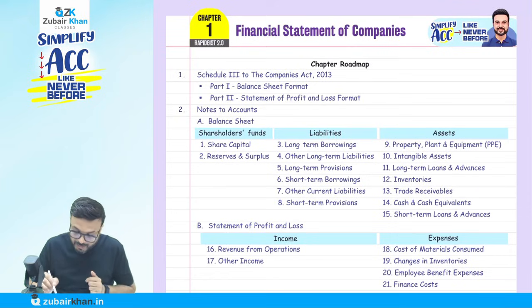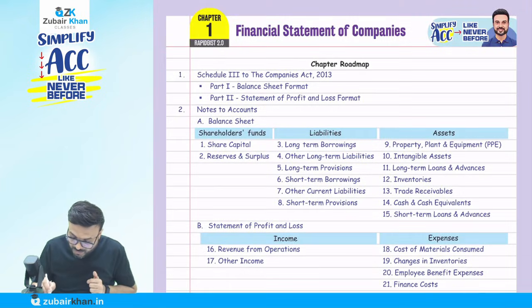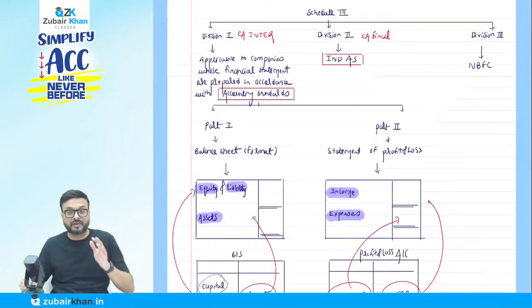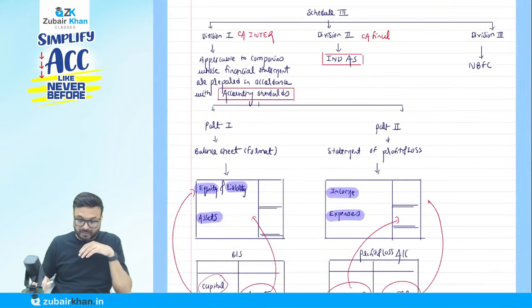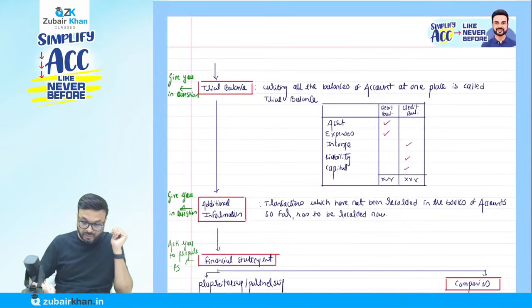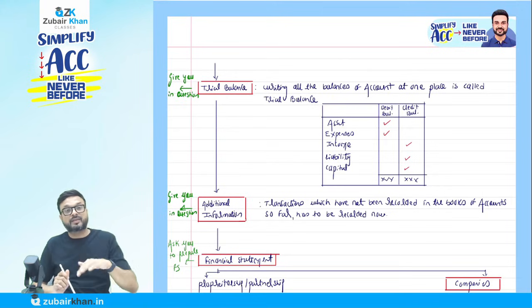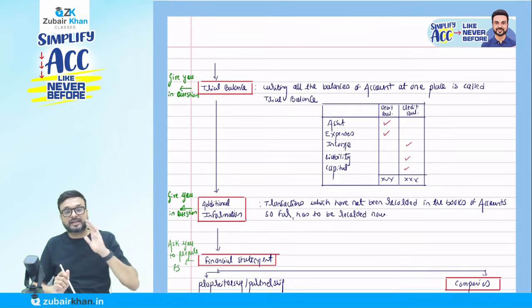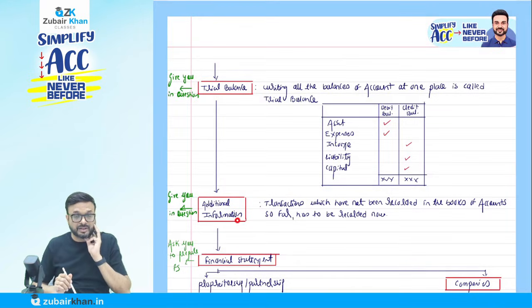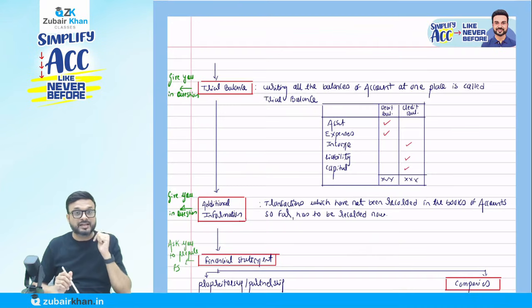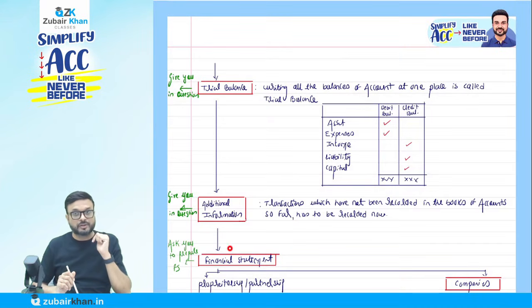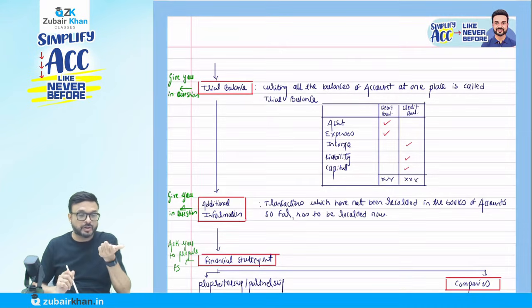But what is important is a few things I want to discuss with you. Now listen carefully. They will always give you the trial balance, and they will give you additional information. Then they will ask you to prepare the financial statements. They may ask you to prepare only the balance sheet, or only the P&L, or both the balance sheet and P&L. But be smart here.